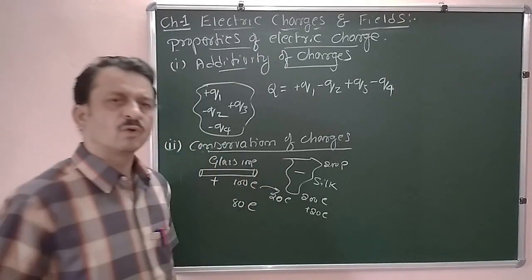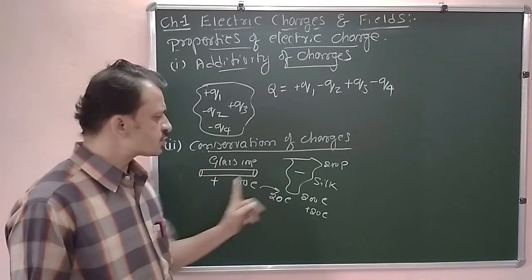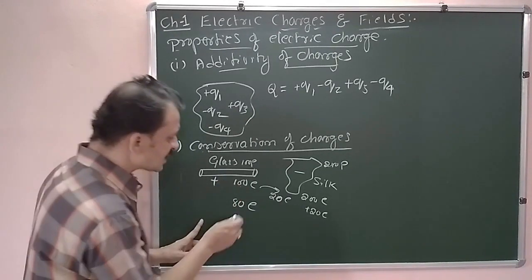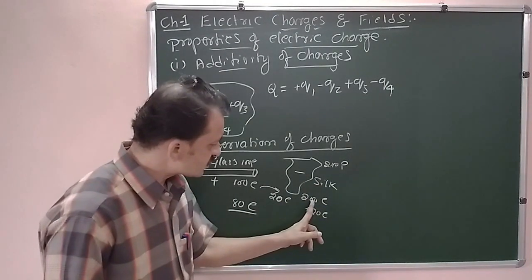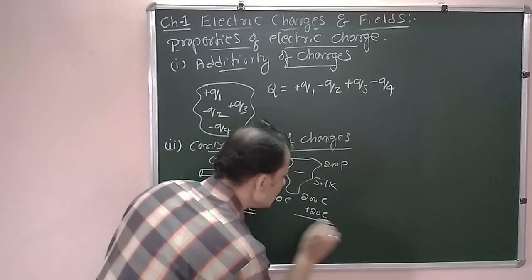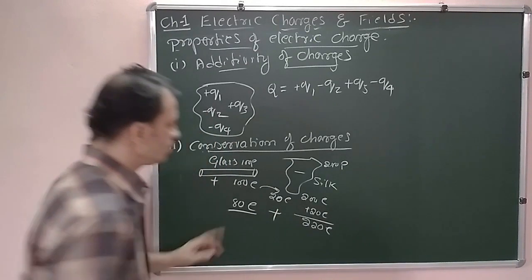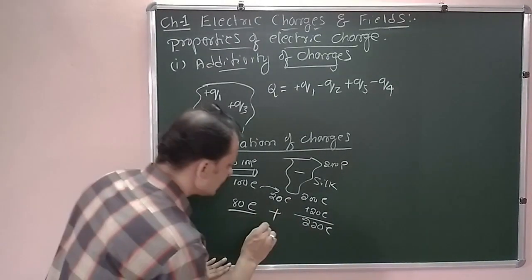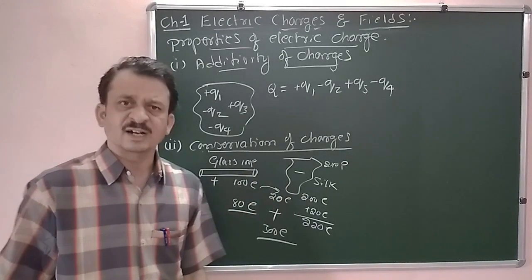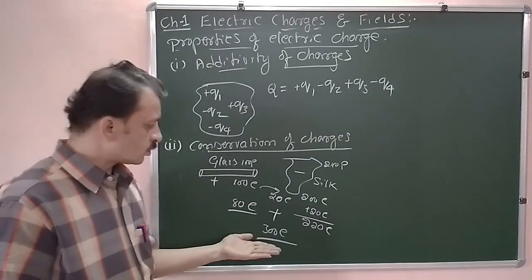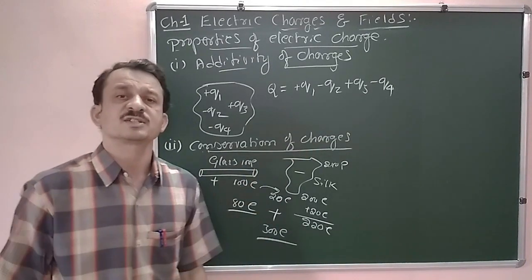Now after rubbing, what have we observed? Now 20 electrons are moving from glass to the silk. Therefore, glass contains 80 electrons. But silk contains 200 plus 20, 220 electrons. Then what is the total of these two? Once again, it is 300 electrons. Before rubbing, there were 300 electrons. After rubbing, the total number of electrons remains the same, 300. That is the meaning of conservation of charges.